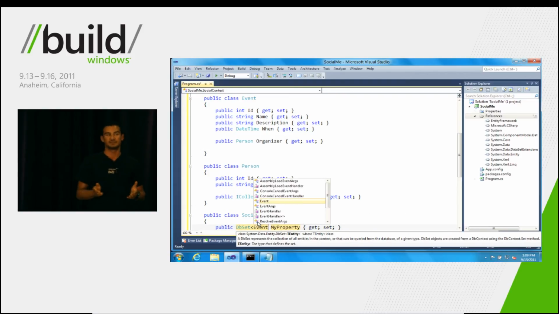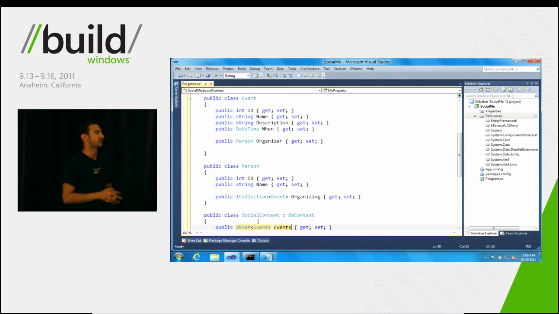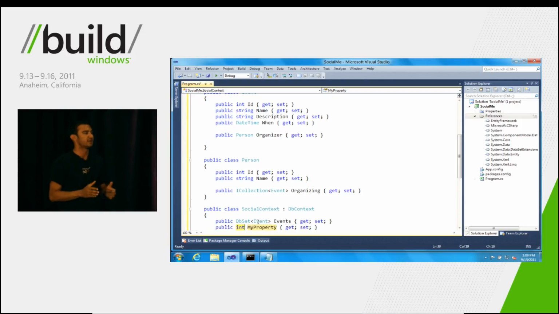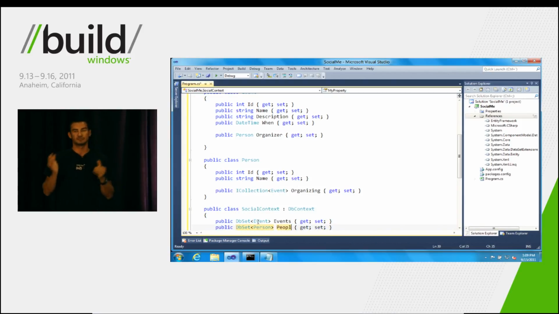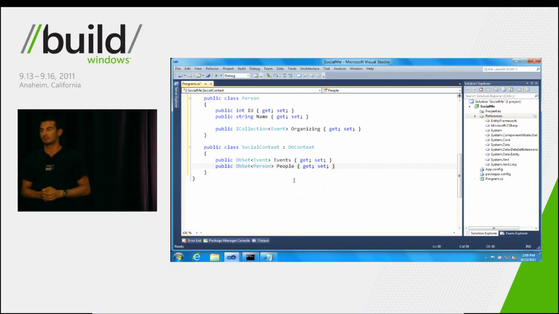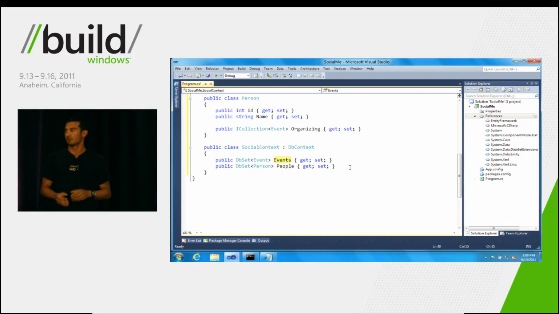Now, these DbSet properties look like any other .NET collection, but really they offer a powerful way of executing CRUD operations against your database, which represent queries against the entities in question. So, for example, here we've got two properties, one for events and one for people.